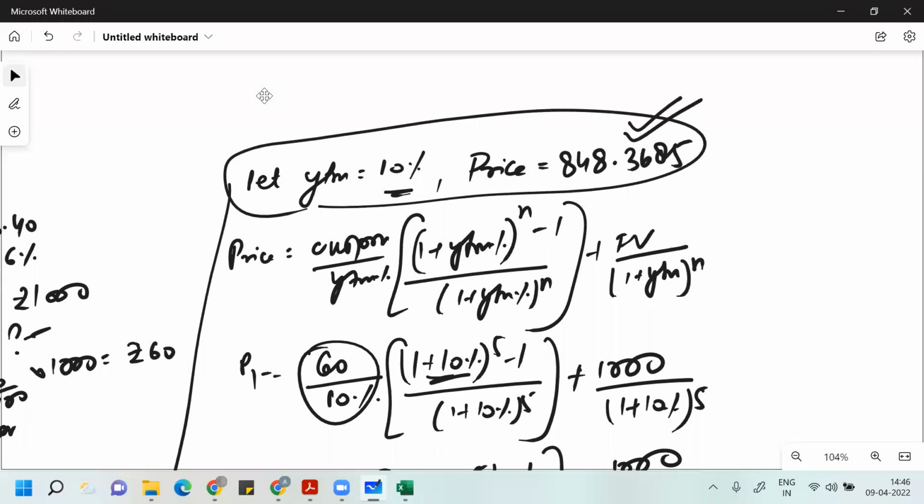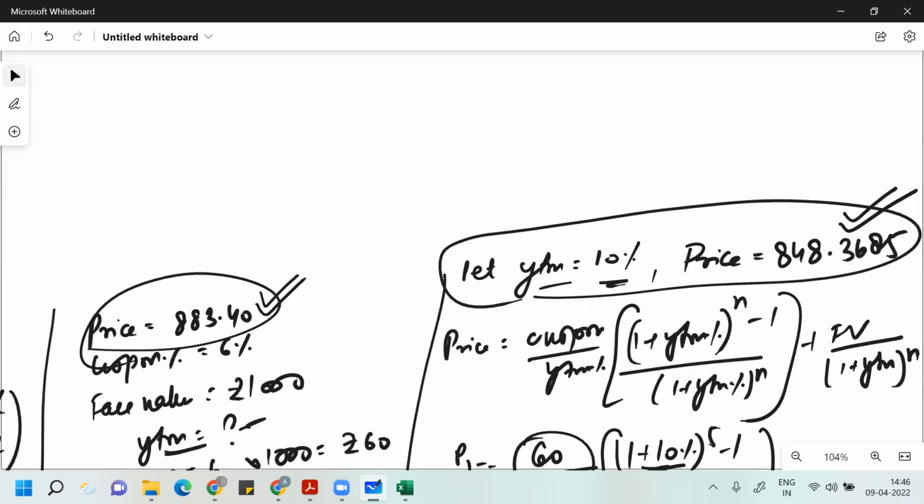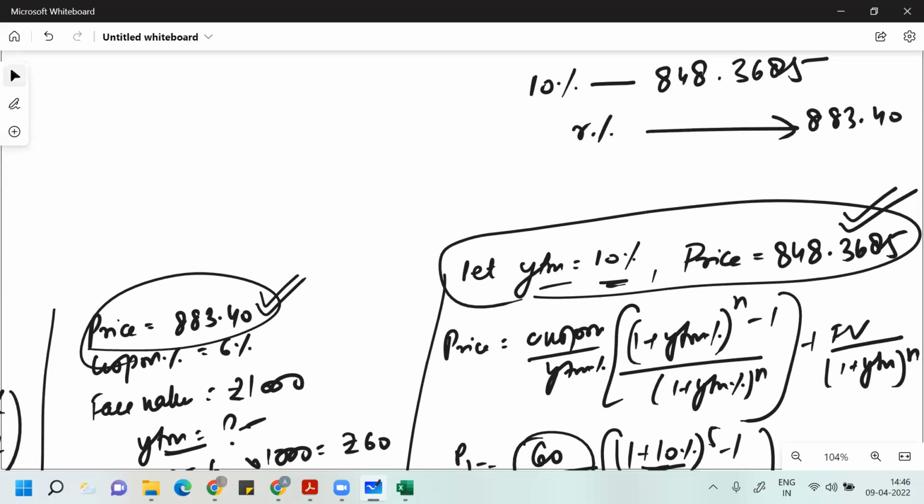I don't know what the correct YTM is, but if I assume YTM is 10%, I get this value. What is your correct price, guys? This is your correct price: 883.40. With 10% you are getting 848.3685, but you want 883.40. So you want to know at what percentage you'll get this value.